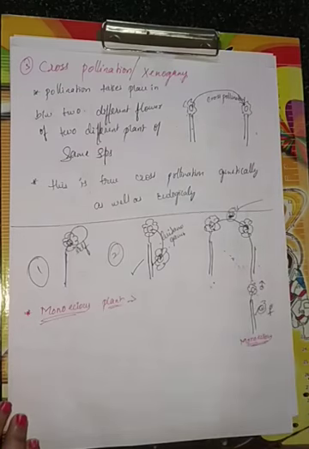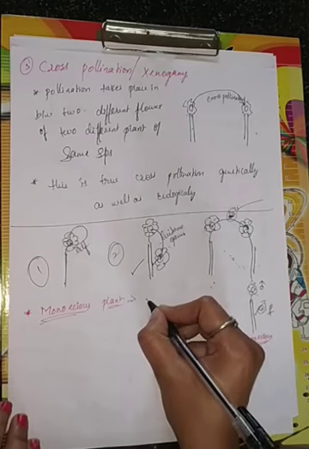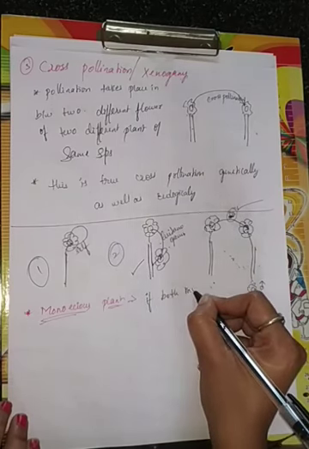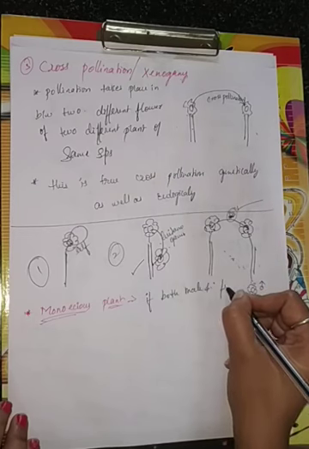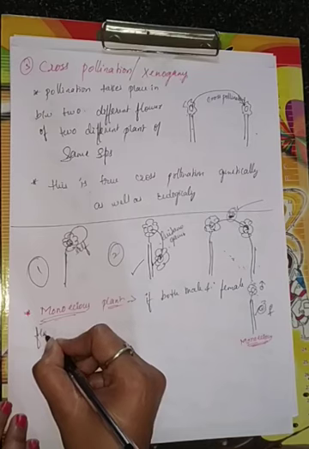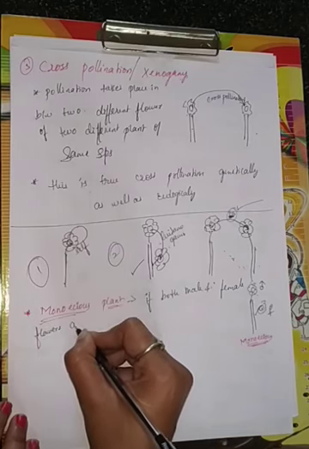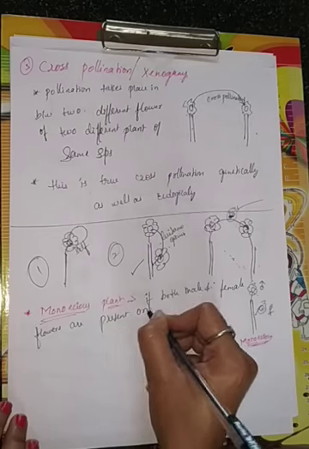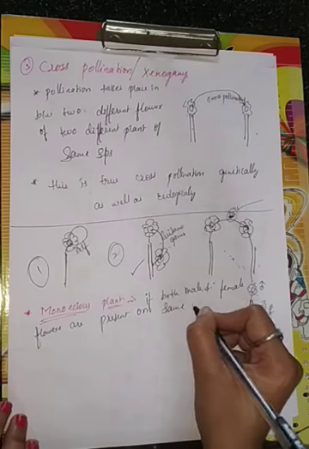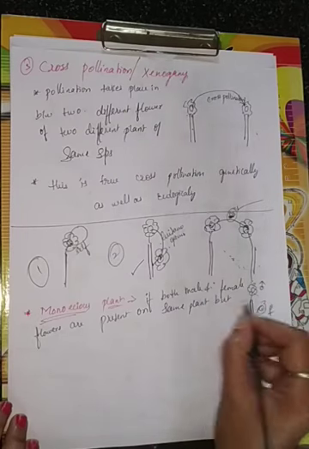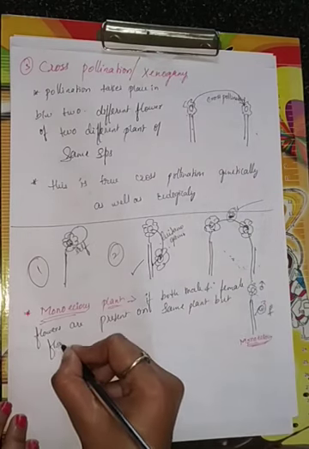Example I can say, okay, let me write the first definition. If both male and female flowers are present on the same plant, but whether the flower is bisexual?